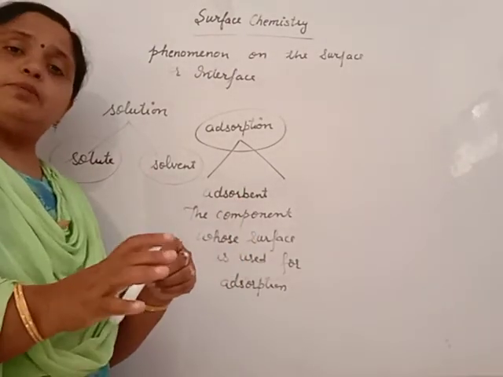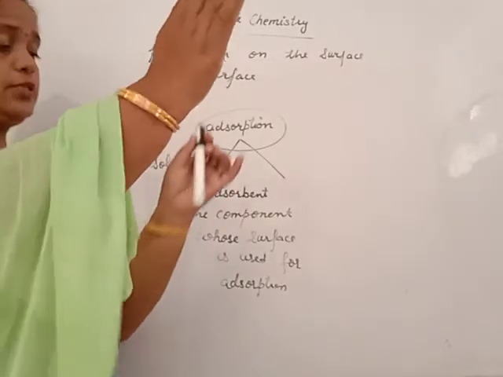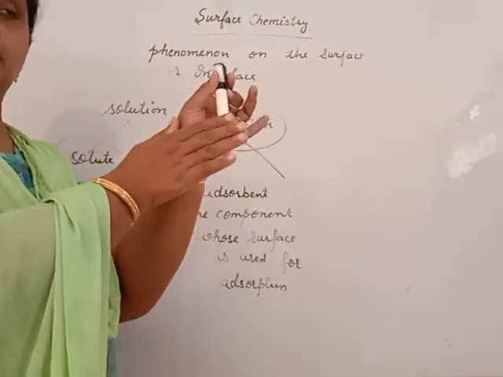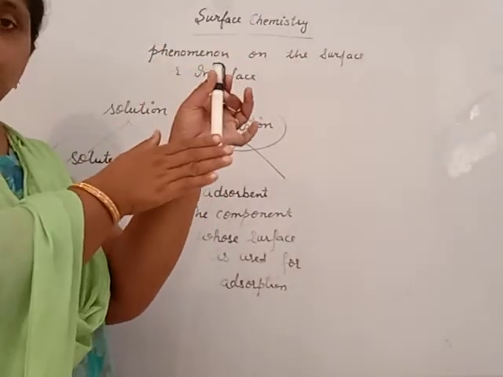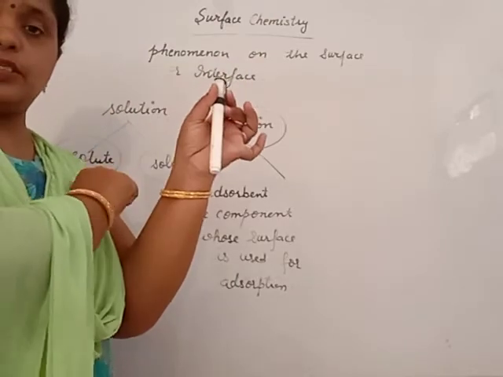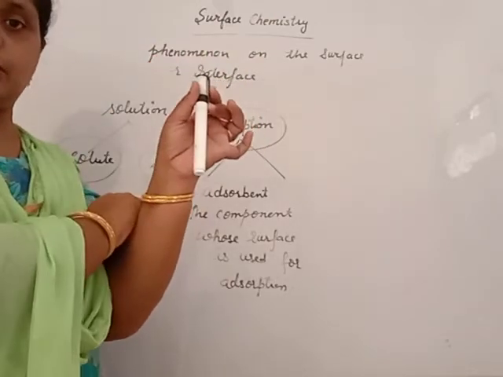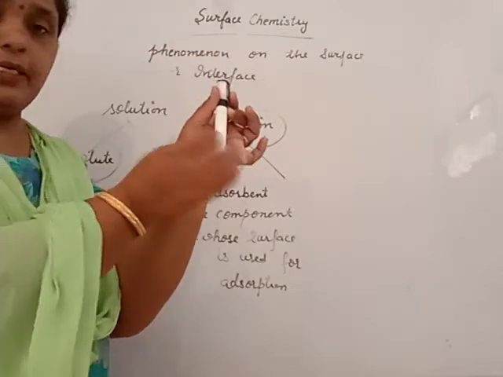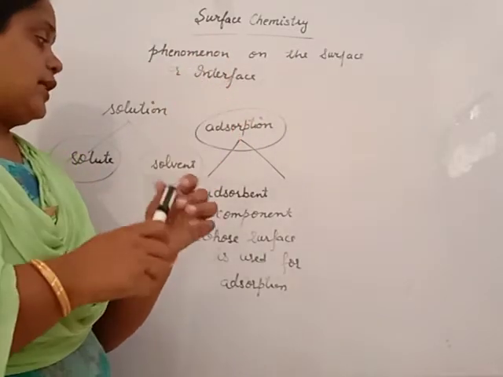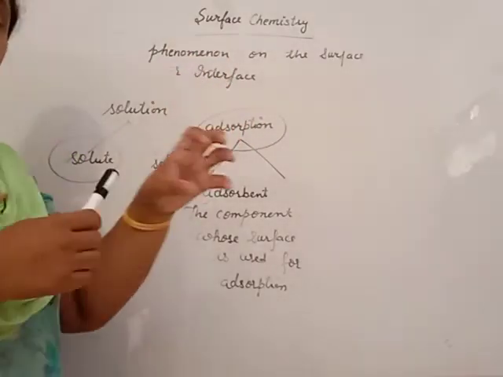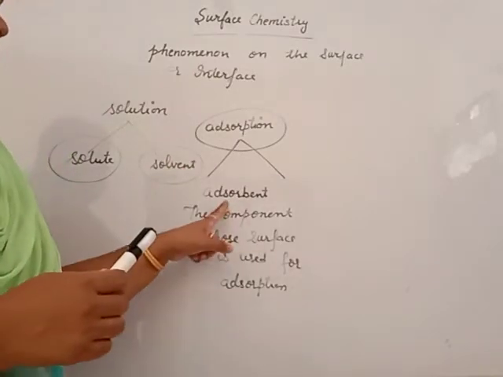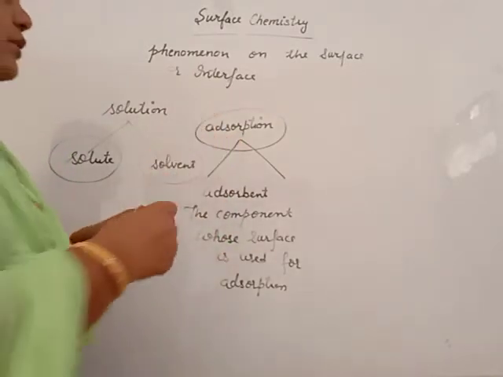And the other component which is adsorbed, which will come and stick on it, like air touching the surface, water touching the surface, any colored solution touching the surface, dust particles touching the surface, the substance which is adsorbed is known as adsorbate.